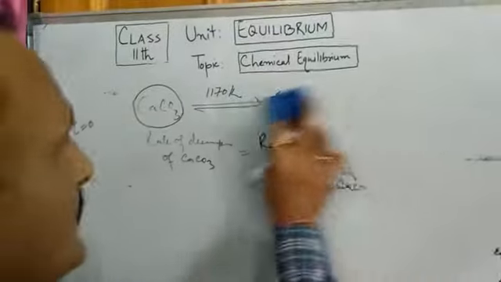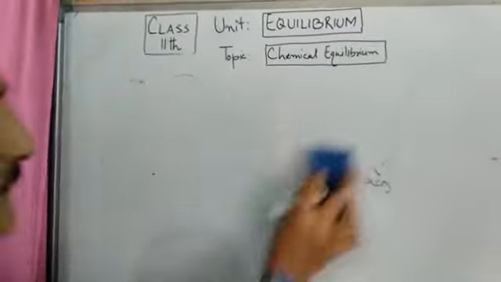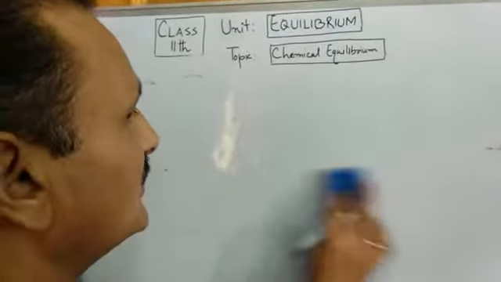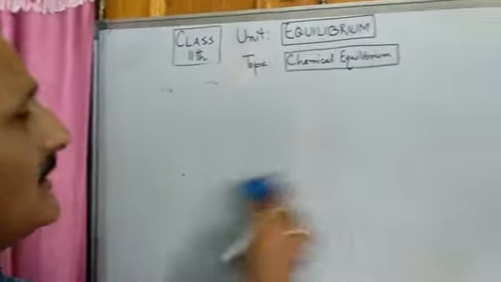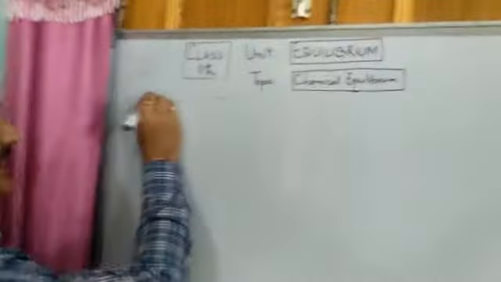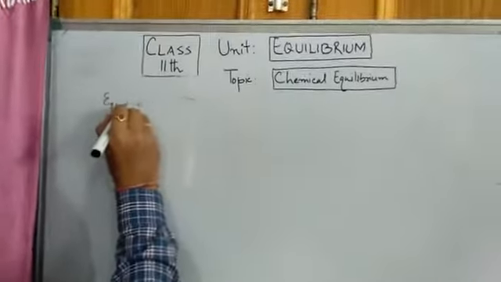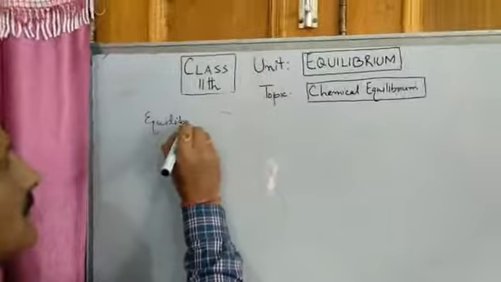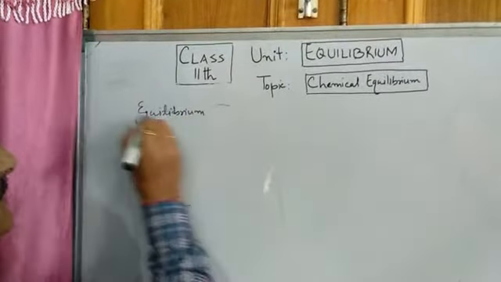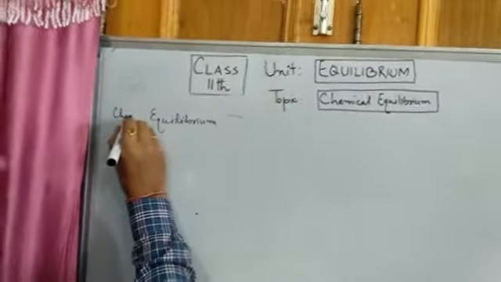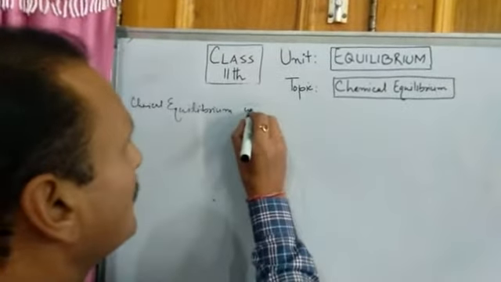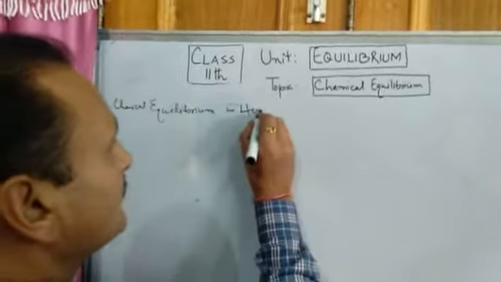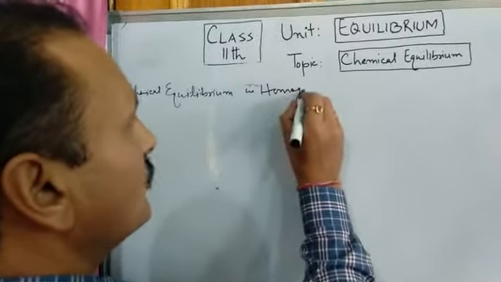Now this chemical equilibrium can take place in two systems, that is in homogeneous system and in heterogeneous system. Let me first take chemical equilibrium in homogeneous system. First we will take the homogeneous system.